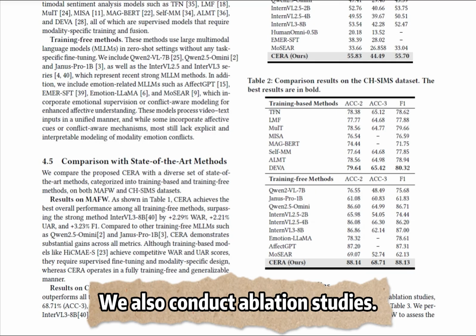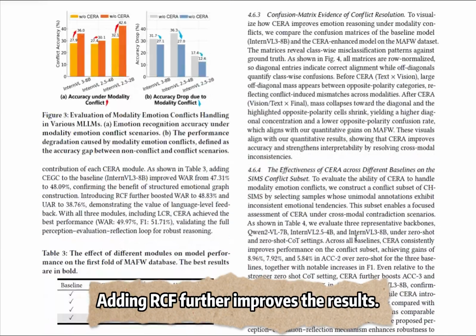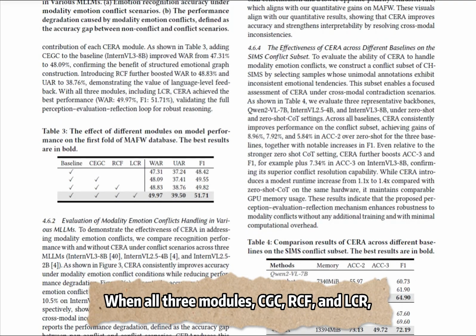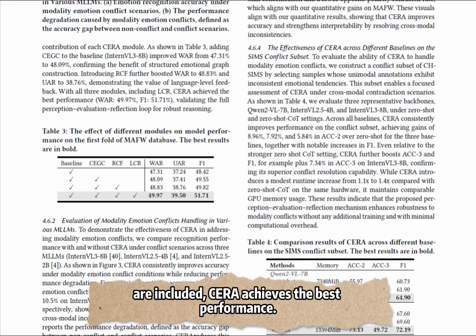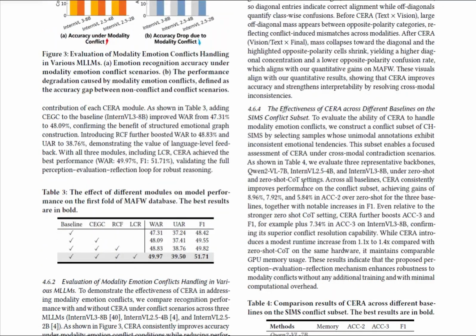We also conduct ablation studies. Adding CERA improves the baseline performance. Adding RCF further improves the results. When all 3 modules, CERA, RCF, and LCR, are included, CERA achieves the best performance. This verifies the effectiveness of the full perception, evaluation, reflection loop.